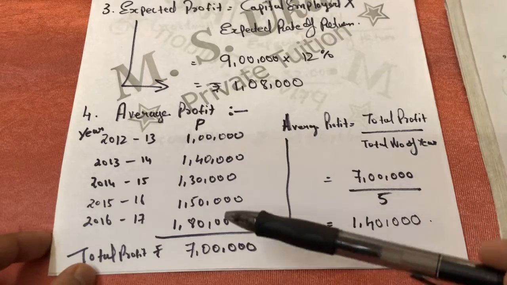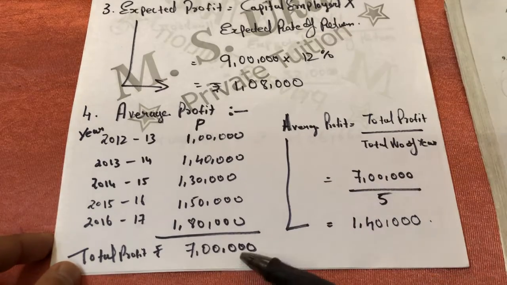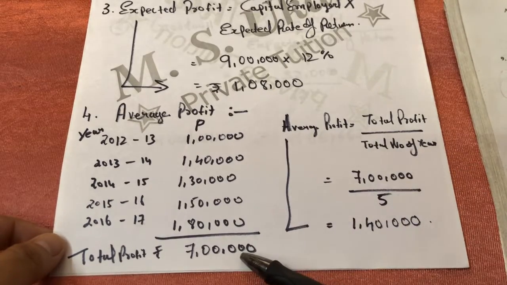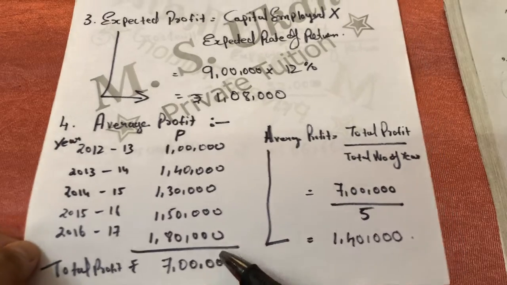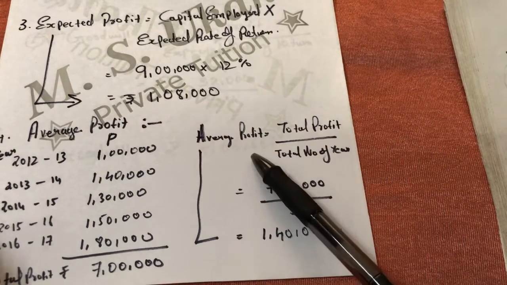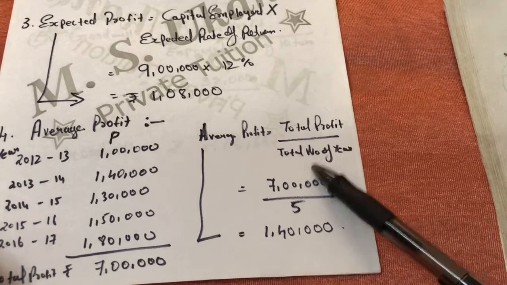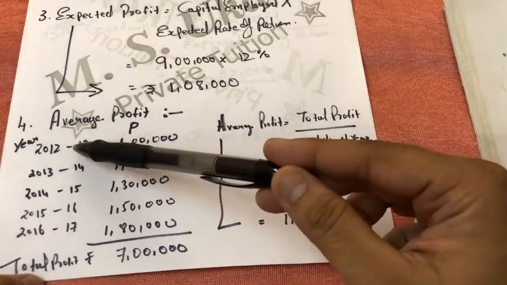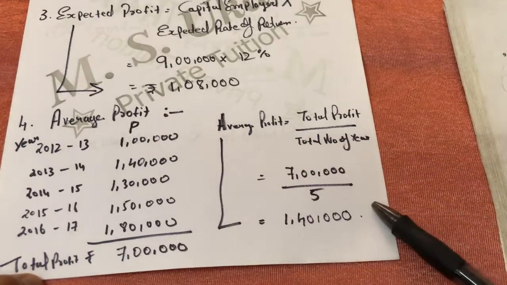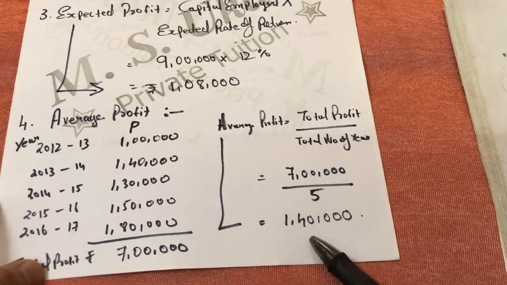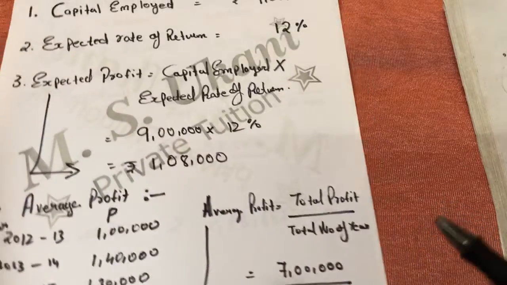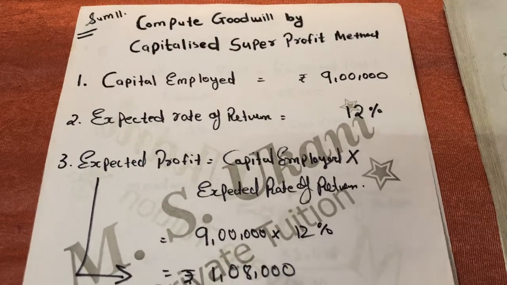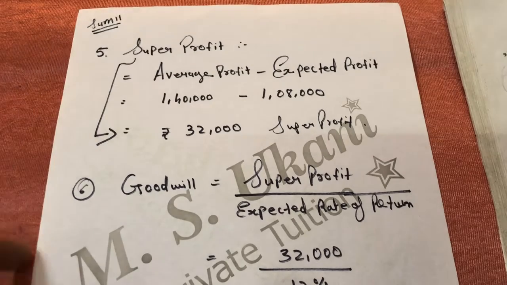Here we had calculated the total profit, that is 7 lakh. After calculating this column, we put the formula: average profit equals total profit upon total number of years. Our total profit is 7 lakh and the total number of years is 1, 2, 3, 4, 5, total 5 years given. So in this way our average profit will be 1,40,000. This fourth step is the same as in the super profit method. Now we will move to the fifth step, that is super profit.